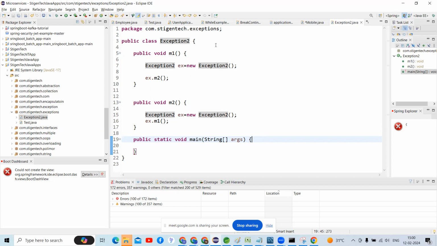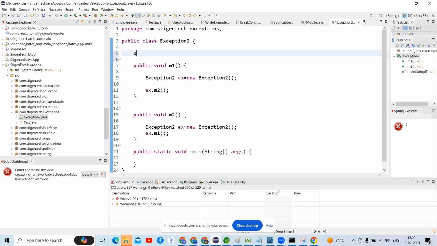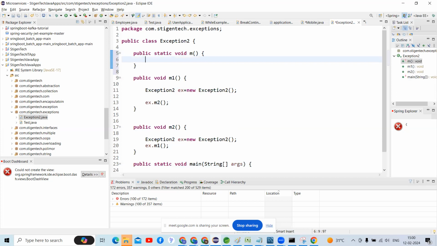Then what do I need to do? You can check here, guys. I'm going to create one more method, public static void m. What type of method is it, guys? A static method. Can I call that static method directly without creating an object? I need to call the M1 method. Is it possible?